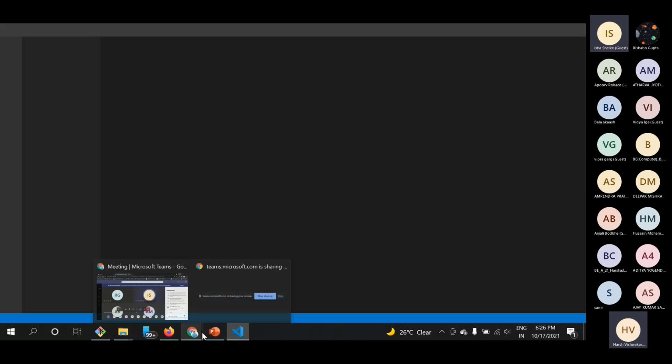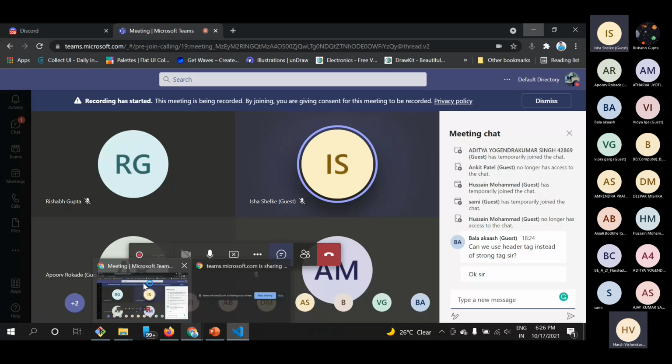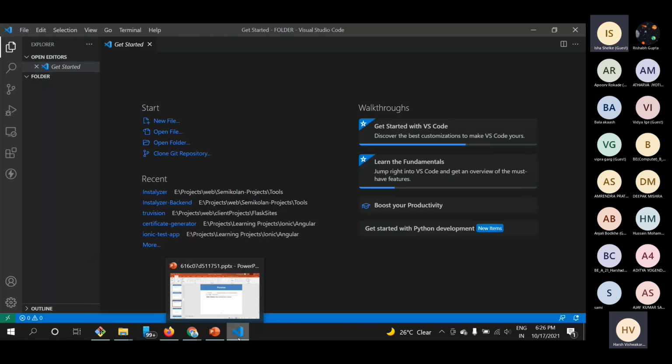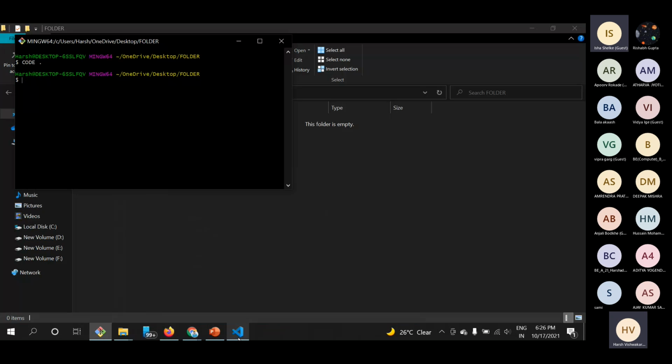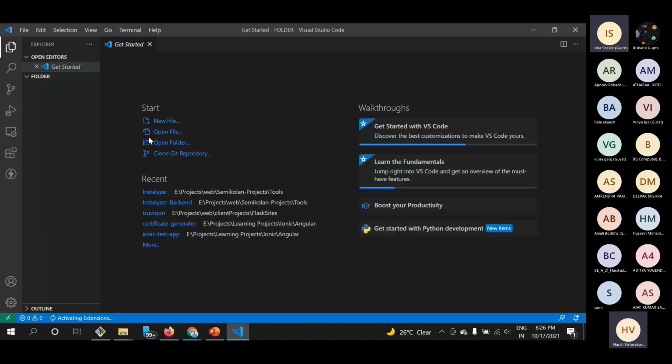If you guys haven't used VS Code, you can use any text editor you generally use. There's no compulsion to use VS Code. I just use VS Code because it has a lot of features in it, and I recommend everyone to use VS Code.